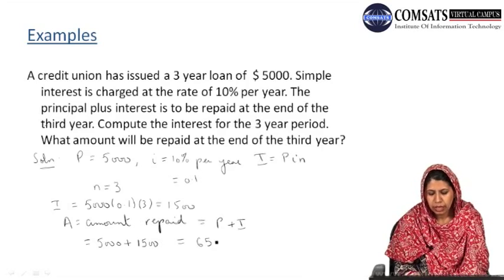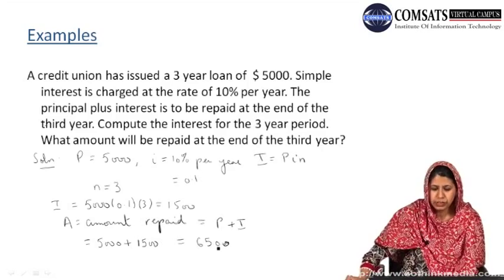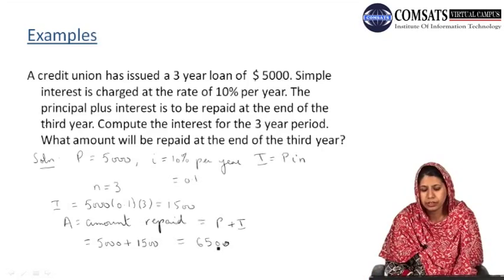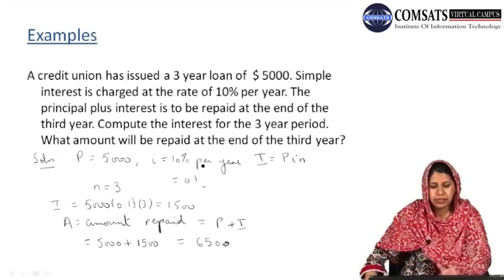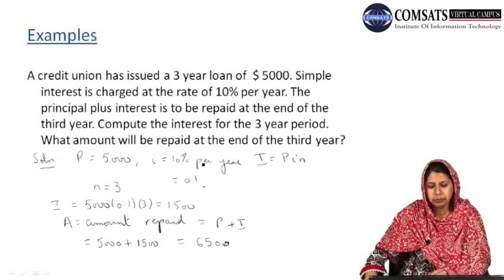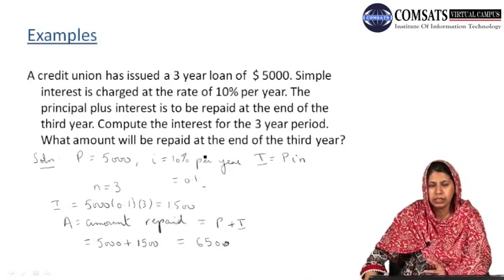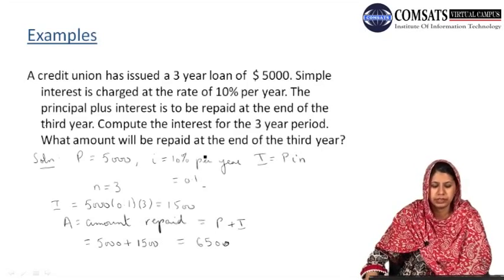So after 3 years we have to return $6,500. So this is the amount we have to repay at the end of the third year with the interest of 10% per year. Now this was a very simple example of simple interest, and from this example we can easily understand that given the values of the principal, the interest rate and the number of time periods, we can easily calculate the simple interest.